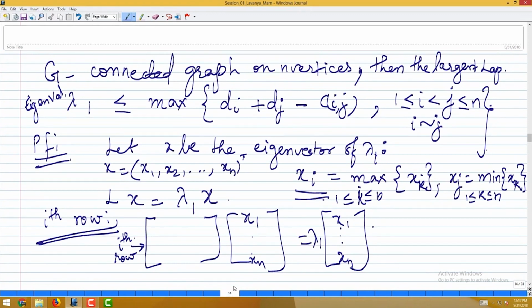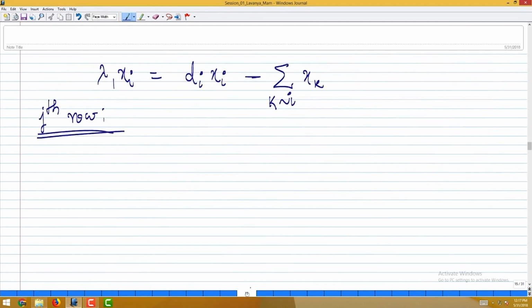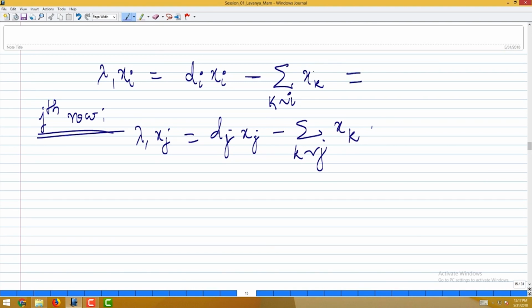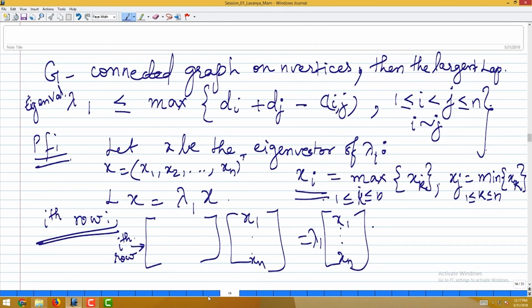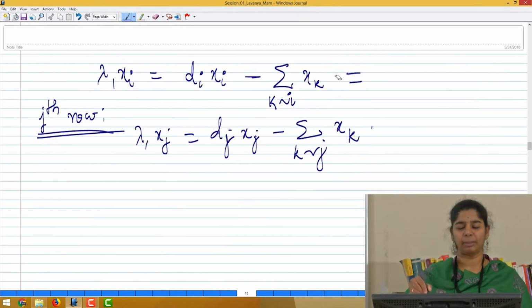where the j is nothing but that vector, I mean that row, which is going to give me the minimum x value, right. So, that would be nothing but lambda 1 x_j, which is equal to d_j x_j minus all those k adjacent to j and summation over x_k, right. So, now this equation I can also look at this summation part, because if you see here, what did I say about the C_ij? Now, let me just split this summation.